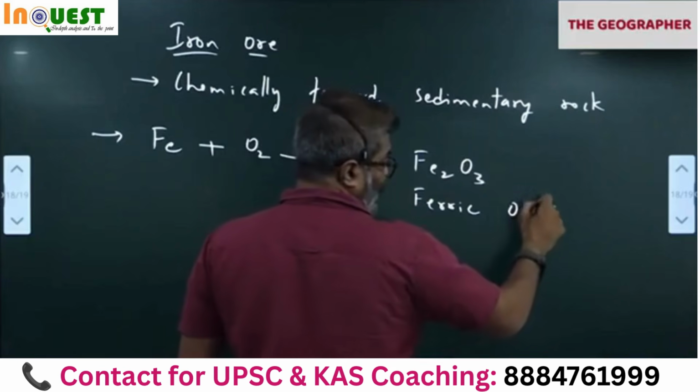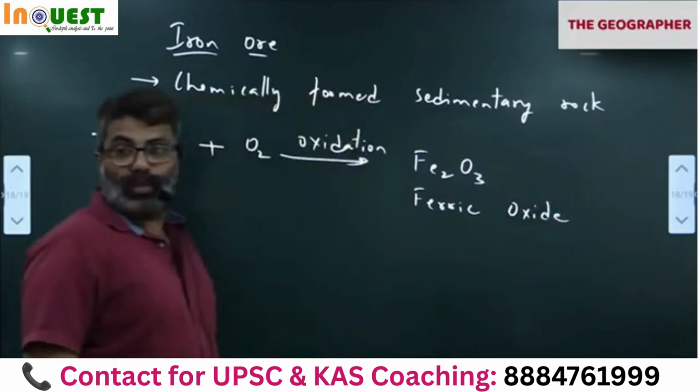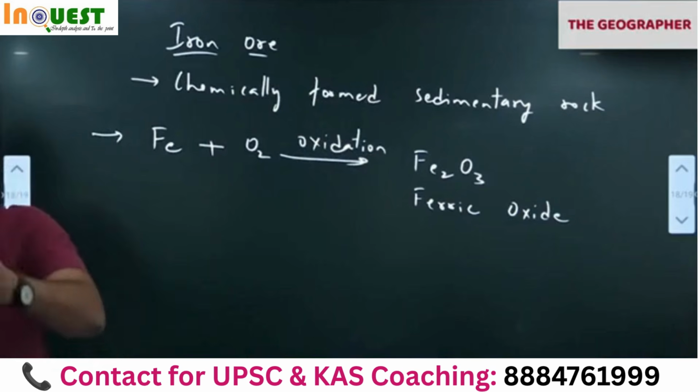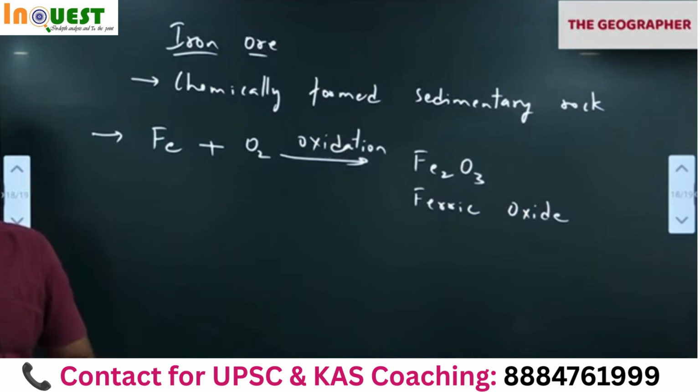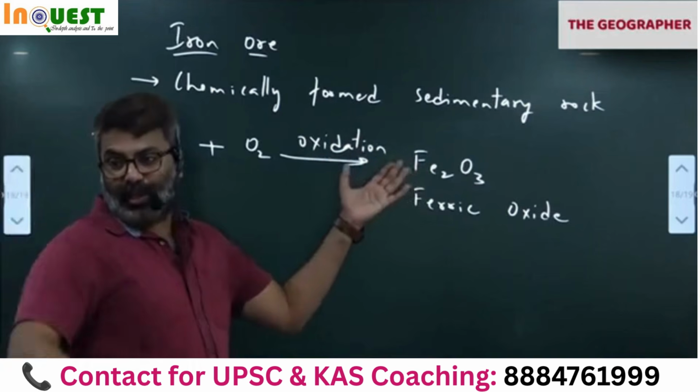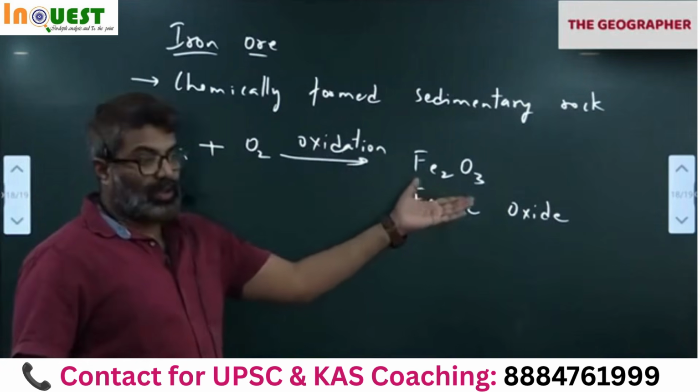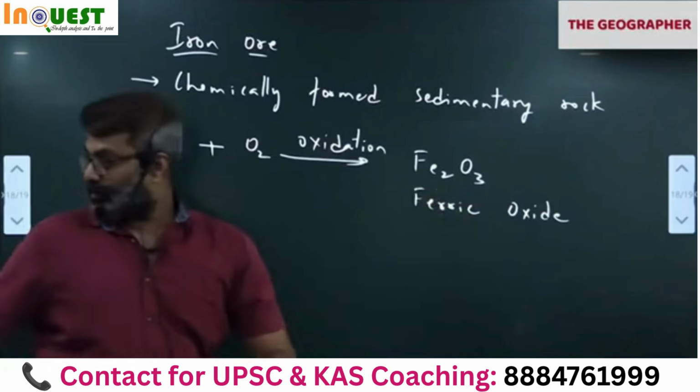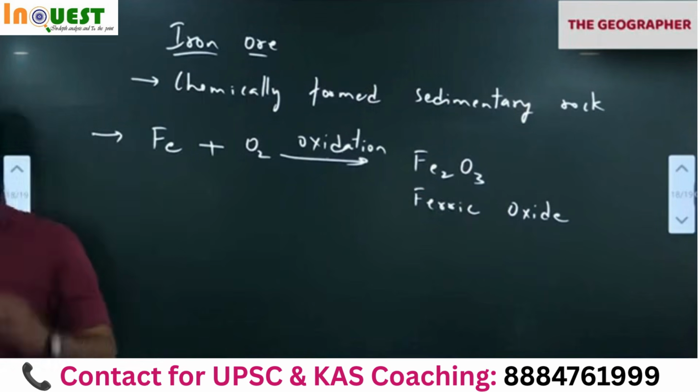This makes the soil appear red in color. So oxidation is a process in which the iron comes in contact with oxygen and becomes ferric oxide. Okay, oxidation. Please remember this.